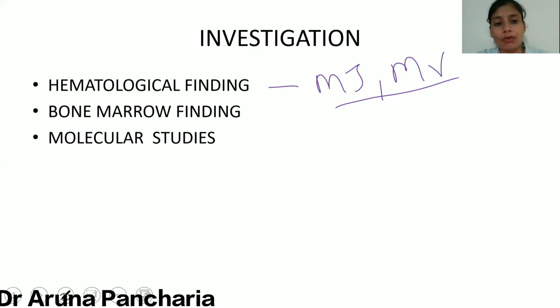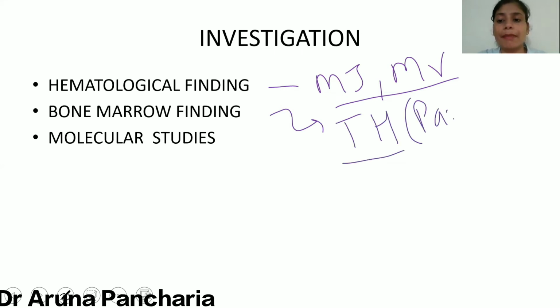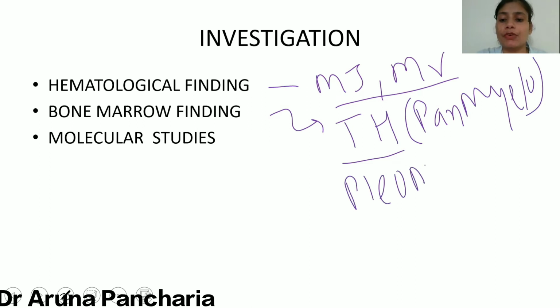The other is the bone marrow finding. In the bone marrow, the characteristic feature I told you is trilineage hyperplasia, or we can use the word panmyelosis. And the other characteristic feature is pleomorphic megakaryocytes.